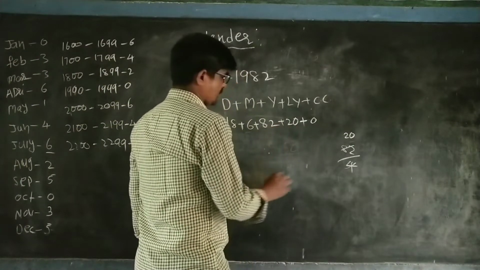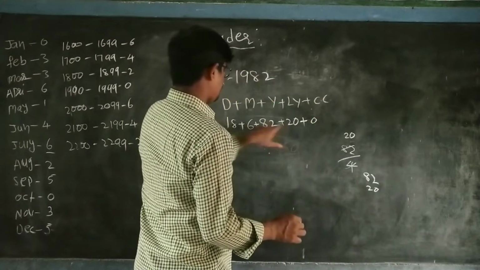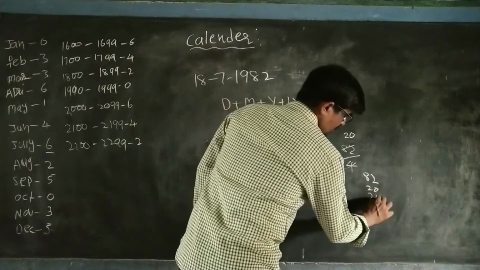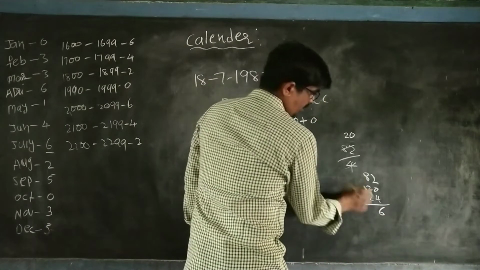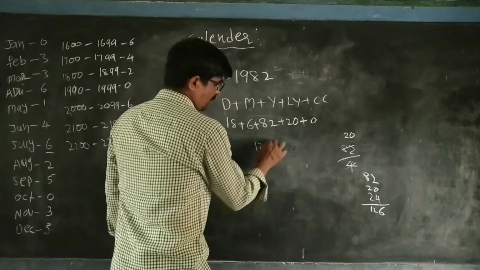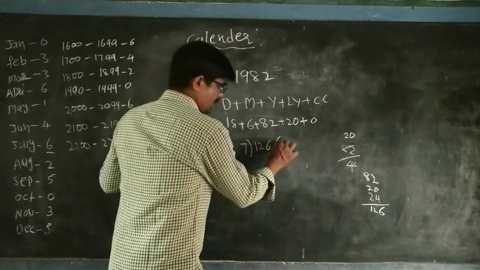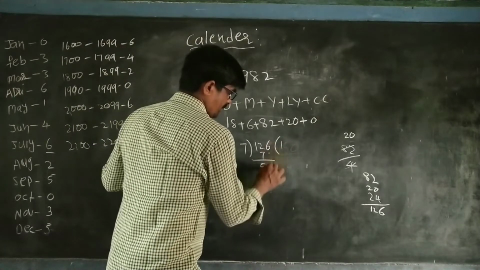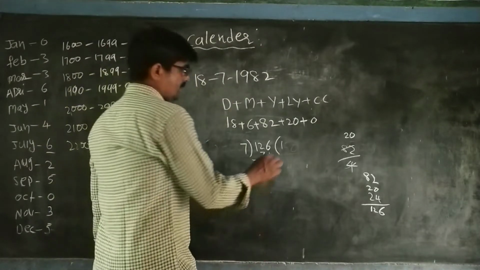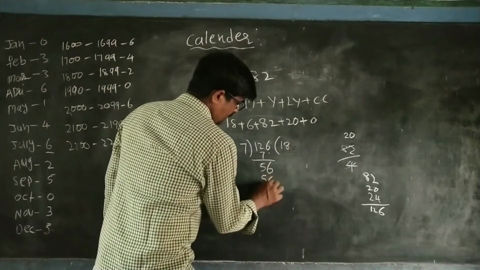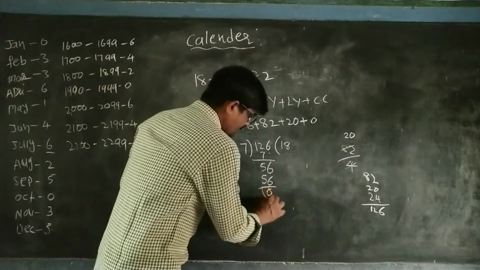Now we have to add all this. For example, 82 plus 20, that is 102, plus 18 plus 6, that is 24. Add this: 6. Next, 126. You got 126. This 126 divided by 7: 7 18s are 126. Remainder 0. So whenever the remainder is 0, the day is Sunday.